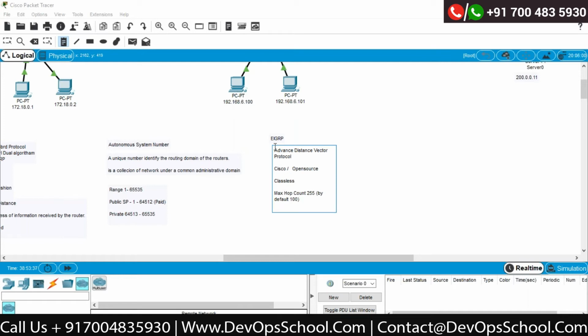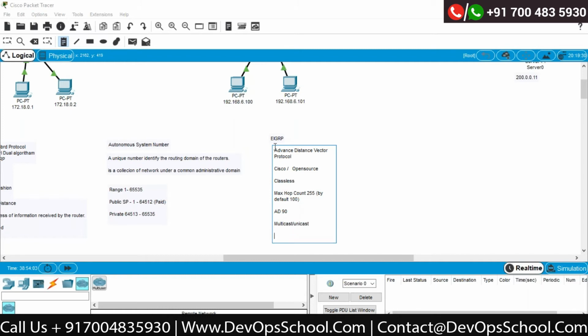Administrative distance, and now you know what the administrative distance value is. It is 90. Now you can see multicast and unicast updates. That means the updates it is sending could be multicast updates, or they could be unicast updates.